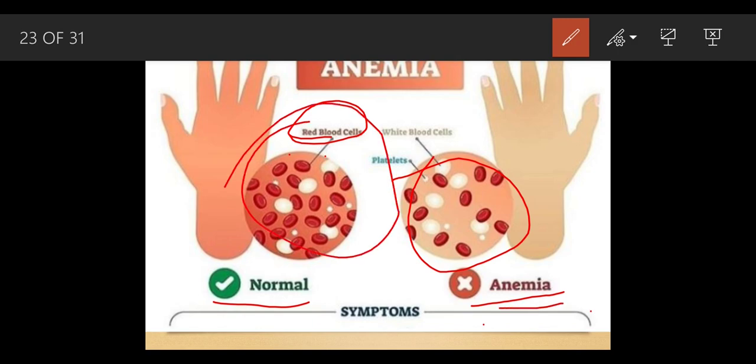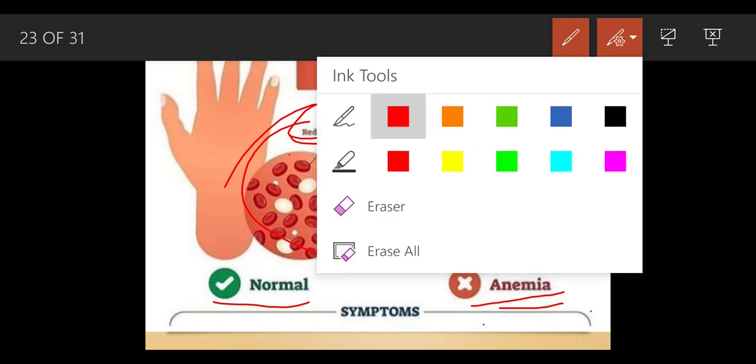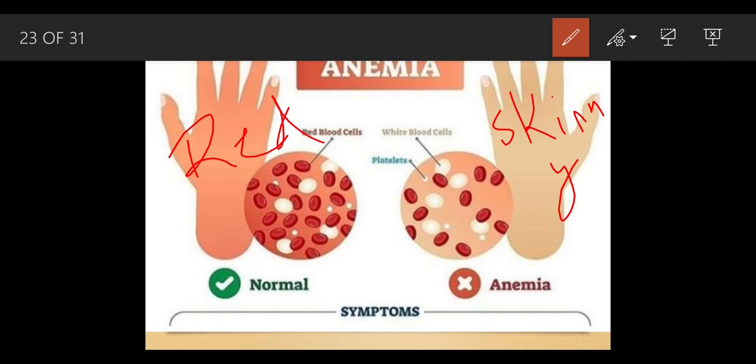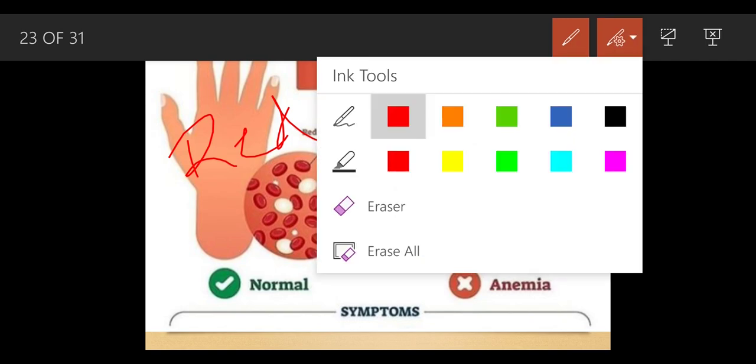And because of this you can see the skin color in both cases. In both cases the skin color is quite red, and here in the case of anemia it is quite pale, meaning a whitish color. Why? Because there is no supply of RBCs, so that is why it is a bit pale.